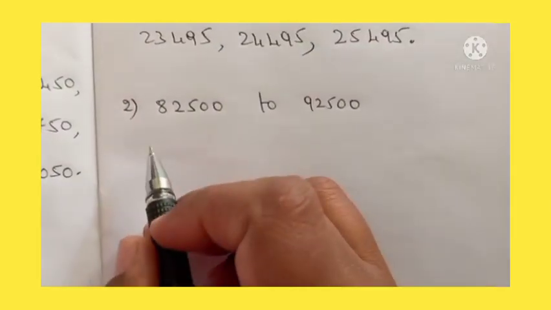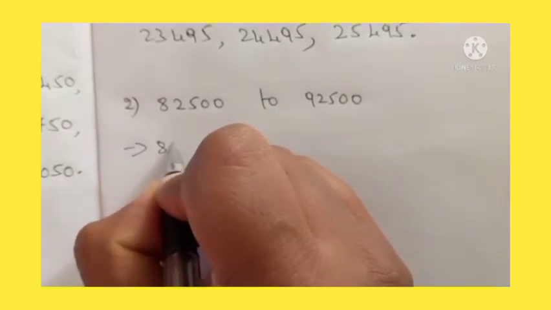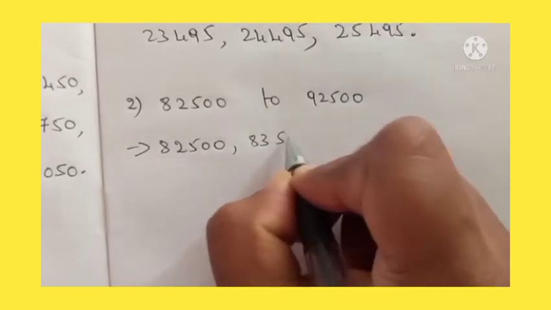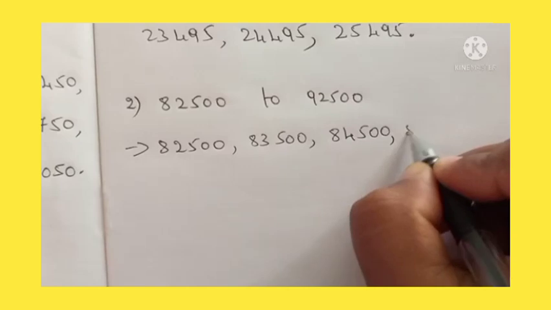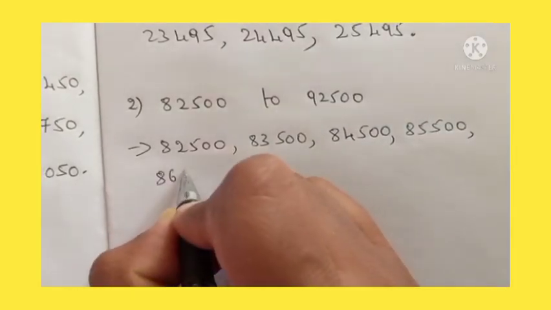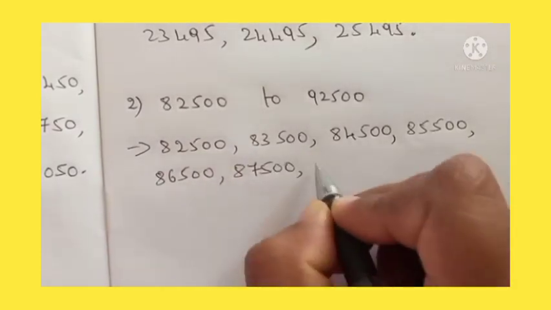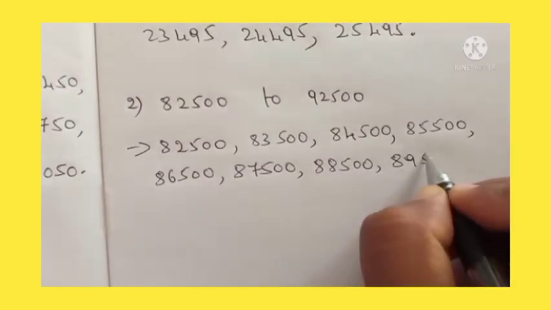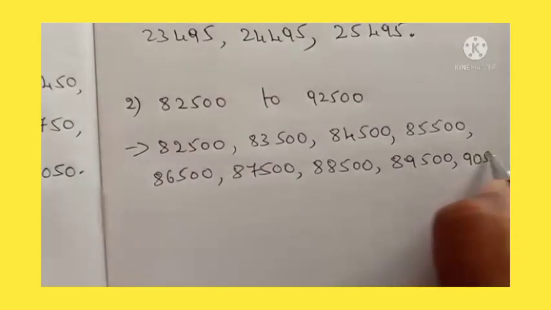See, dear students, I have written down the question here. Okay, so let us write 82,500, 83,500, 84,500, 85,500, 86,500, 87,500, 88,500, 89,500, 90,500.